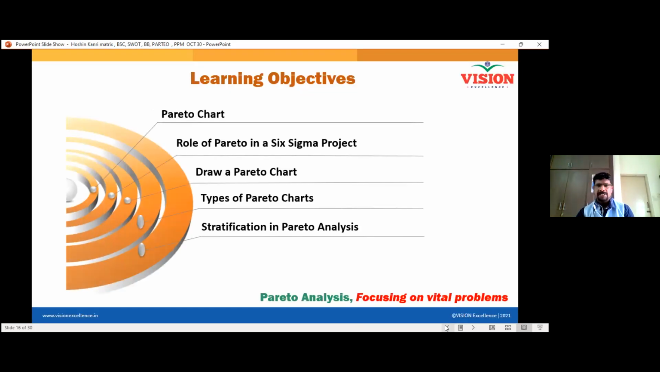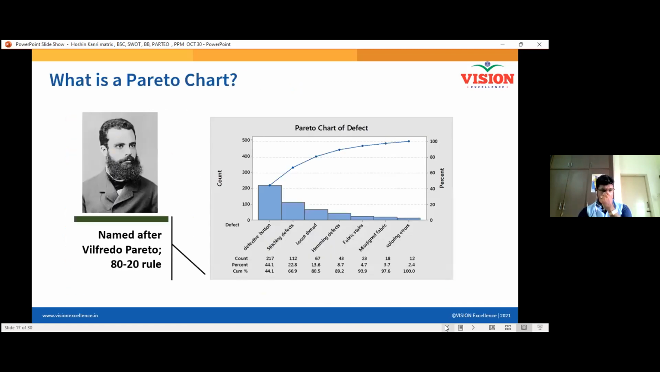So let us see what this Pareto is and how to draw a Pareto, and stratification and weighted Pareto also. Okay, you will see it one by one. So who developed this Pareto chart? Actually, a man called Wilfredo Pareto.